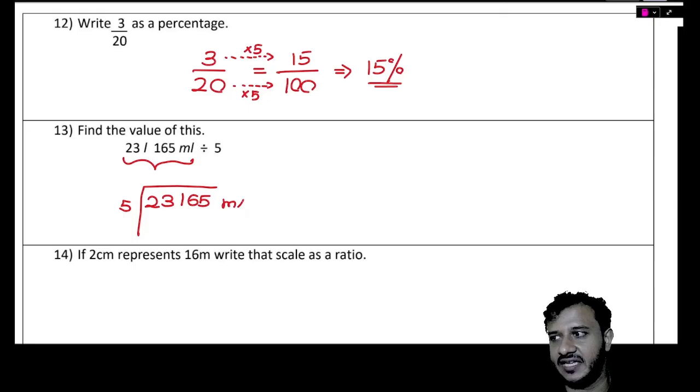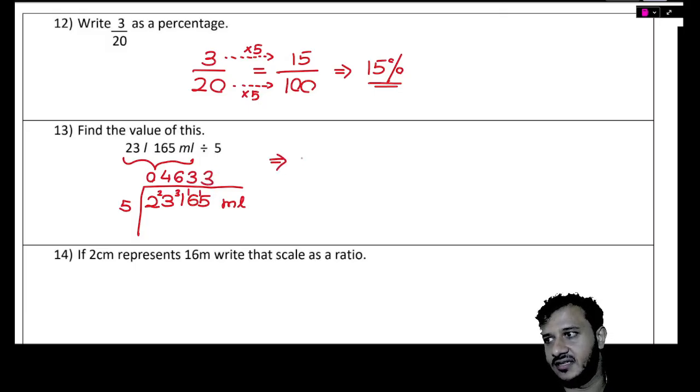But this is currently in milliliters. Because we know 23 liters are how many milliliters? 23,000, right? So how many 5s can go into 2? 0, left over 2. How many 5s can go into 23? That's a 4, left over 3. How many 5s can go into 30? That's a 6, left over 1. This is a 3, left over 1. This is a 3. I get the answer